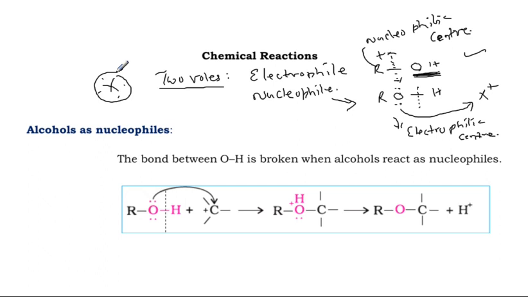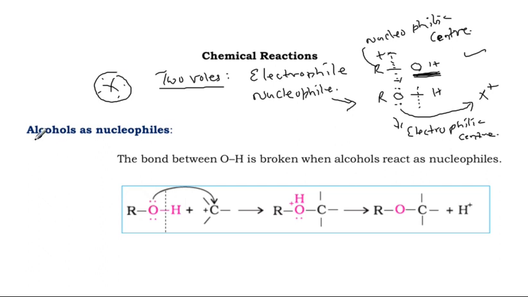Based on the nature of the reagent, alcohol changes its character. Sometimes electrophilic character is shown by alcohol and at other times nucleophilic character. Understood? Based on this discussion we are going to discuss chemical reactions involving alcohol elaborately.